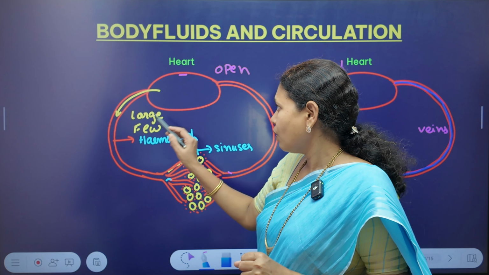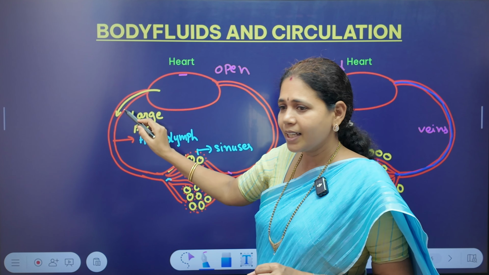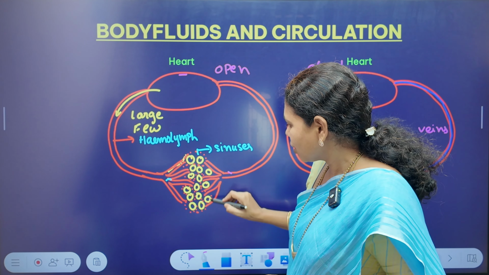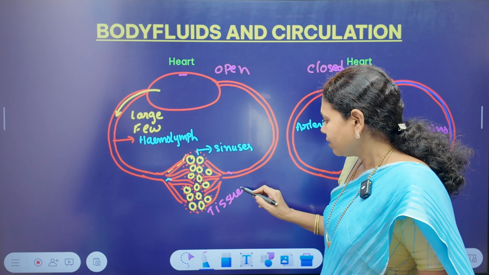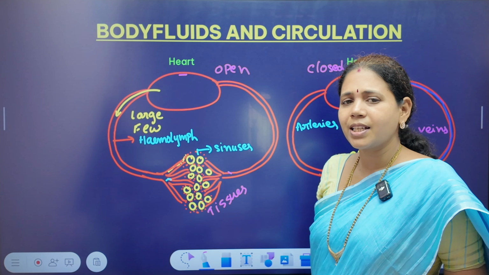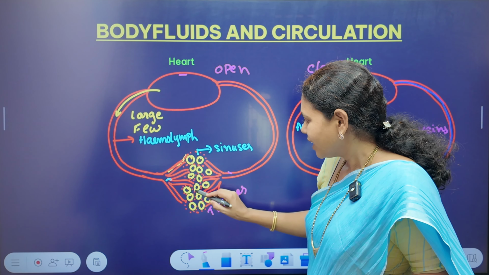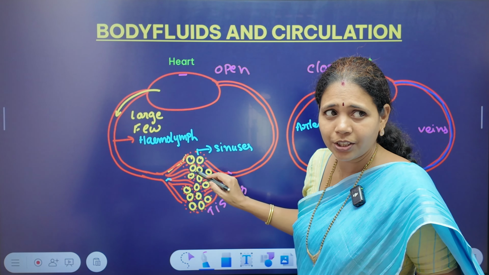Now the blood which is released into these blood vessels, they bring that blood nearer to the tissues. When these blood vessels reach the cells and tissues, the blood is just released into the cells or into the tissues.